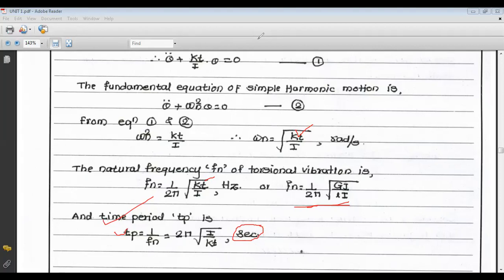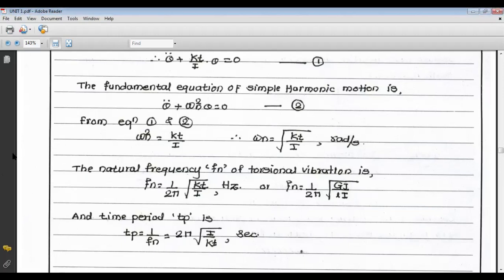Now this is all about the methods required for determination of natural frequencies. There are three methods: the equilibrium method, the energy method, and the Rayleigh method. And there are three types of vibration based on the axis of motion: longitudinal vibration, transverse vibration, and torsional vibration. So this is all about free undamped vibration.